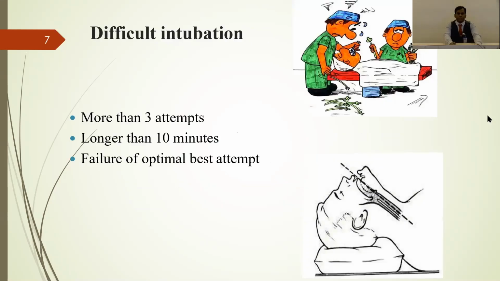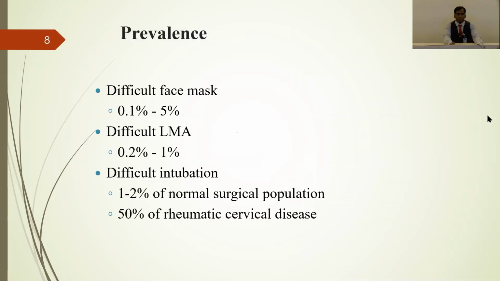What is difficult intubation? A trained anesthesiologist taking more than 3 attempts, longer than 10 minutes, and failure of the optimal best attempt with the best available gadget with a change of hands. That is difficult intubation. Then what is the prevalence rate? Difficult face mask ventilation is 0.1 to 5%, difficult LMA insertion is 0.2 to 1%, and difficult intubation incidence is 1 to 2% in the normal surgical population.